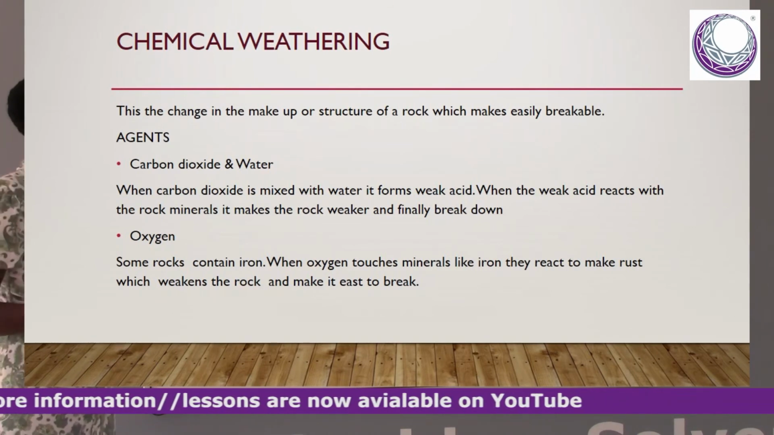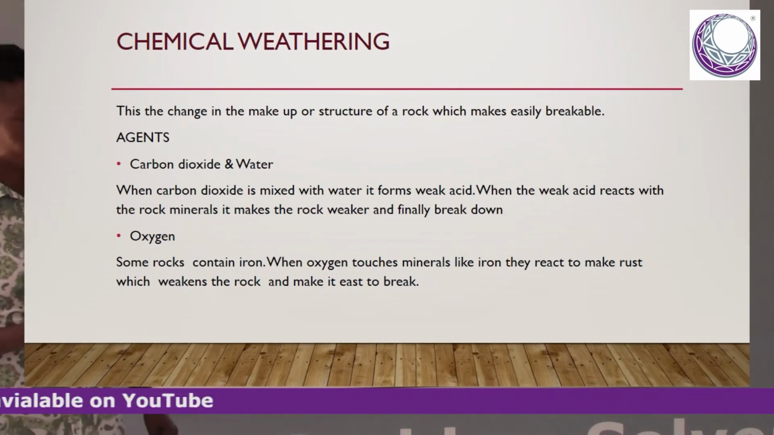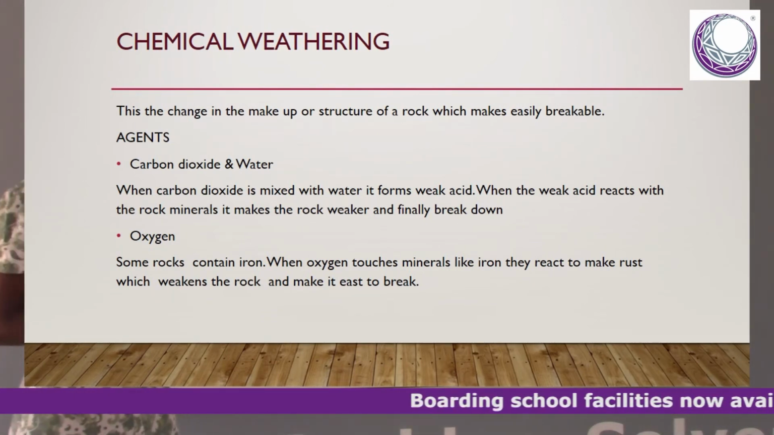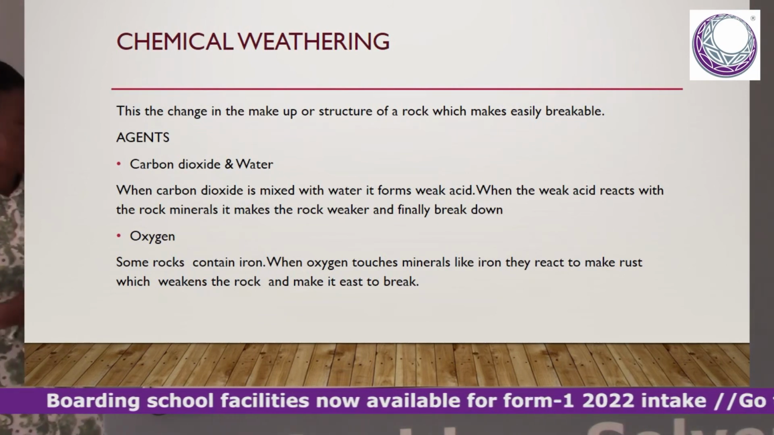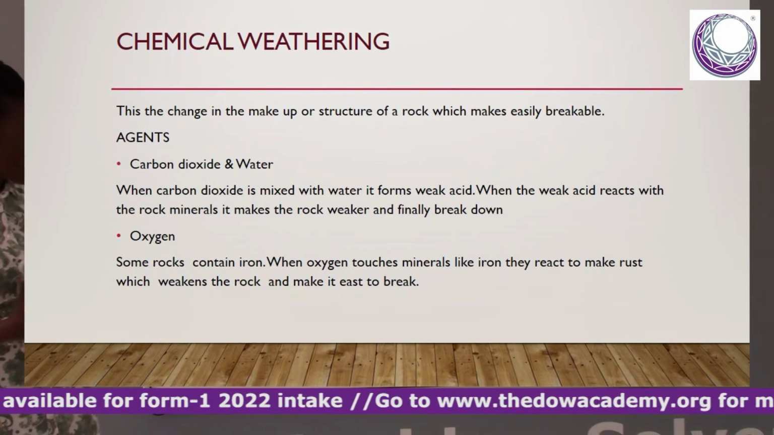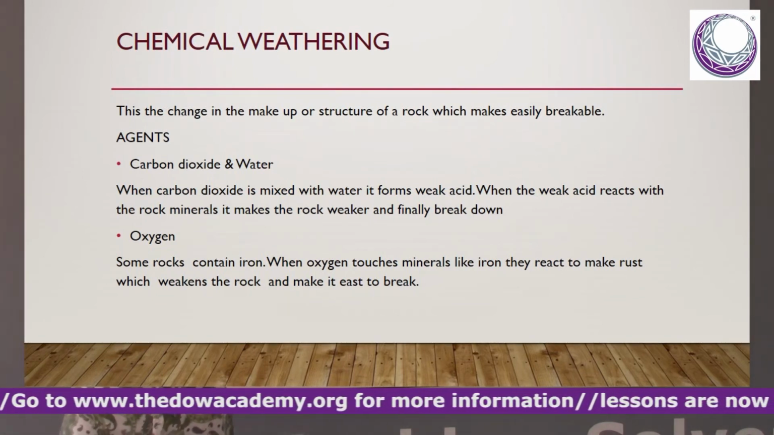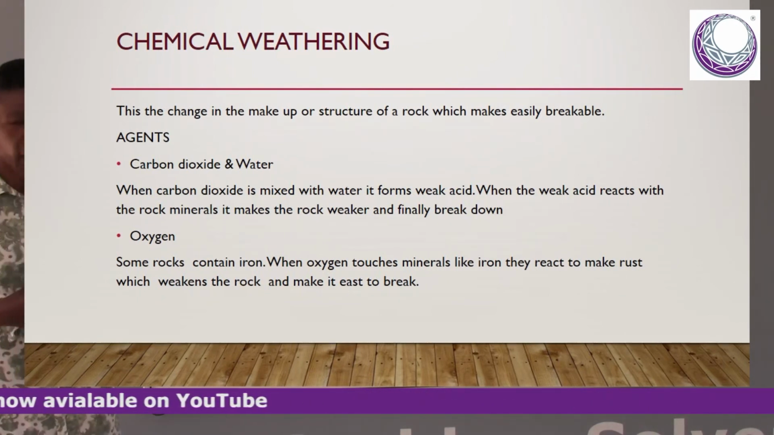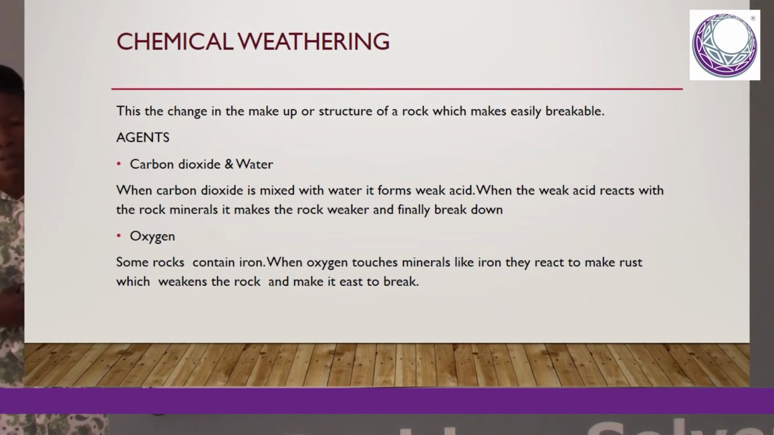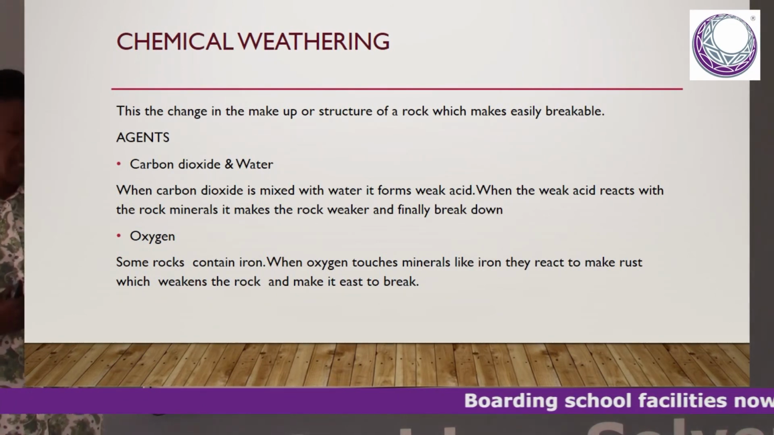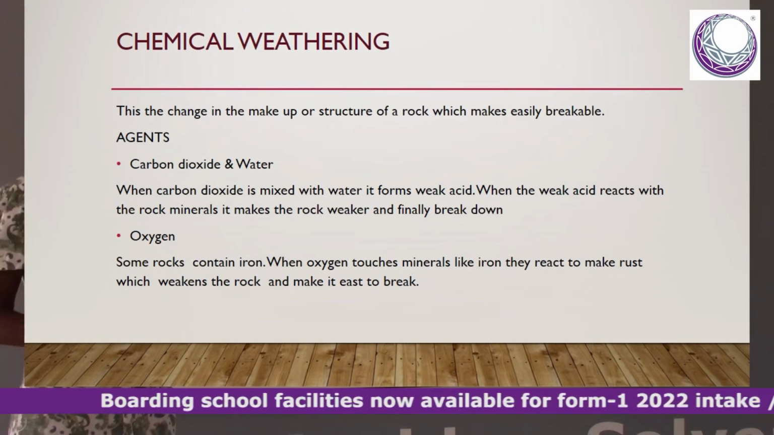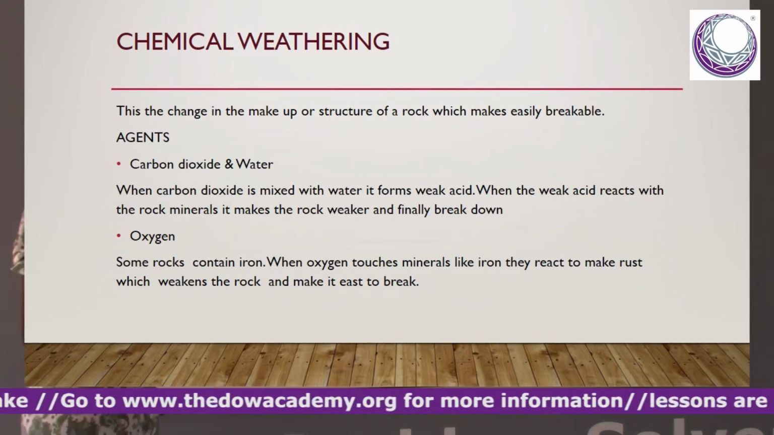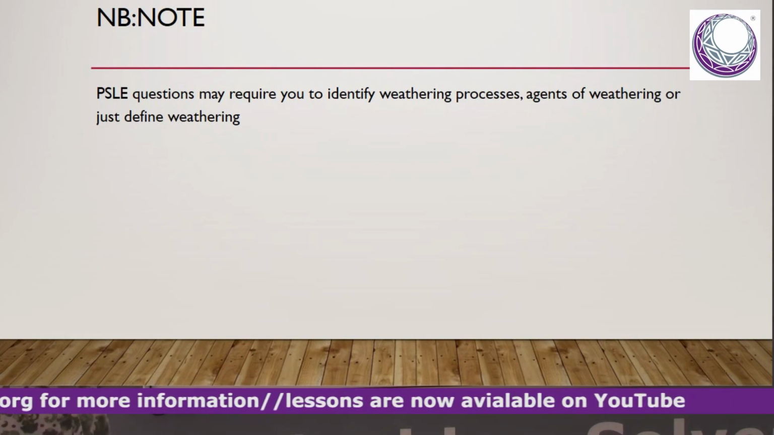The agents of chemical weathering are carbon dioxide and water and oxygen. When carbon dioxide is mixed with water, it forms a weak acid. When that weak acid reacts with the minerals, the rock will finally break. We also have oxygen. Some rocks, as I said earlier on, contain iron. When oxygen touches minerals like iron, they react, and that will cause rust. Rust will fall off as that powdery dust, and that will change the makeup of the rock, making it easily breakable.